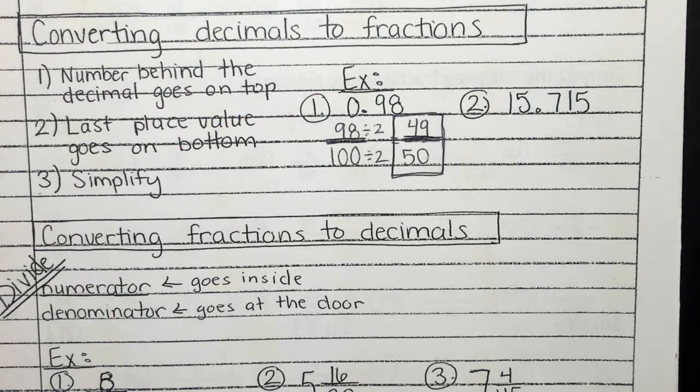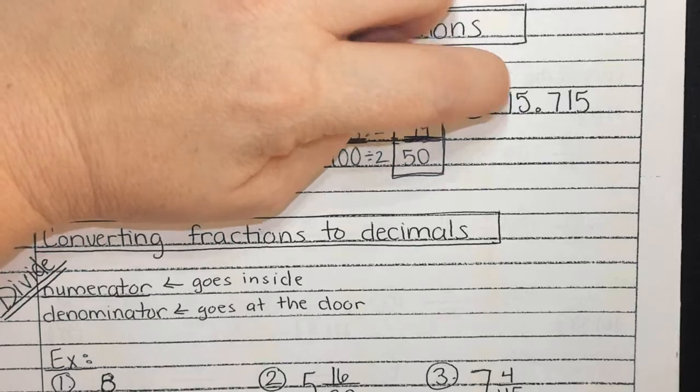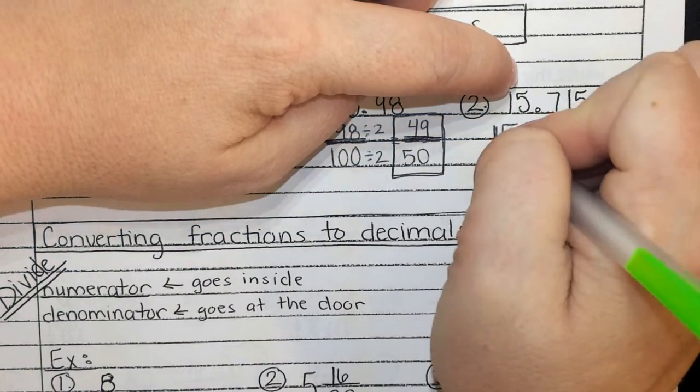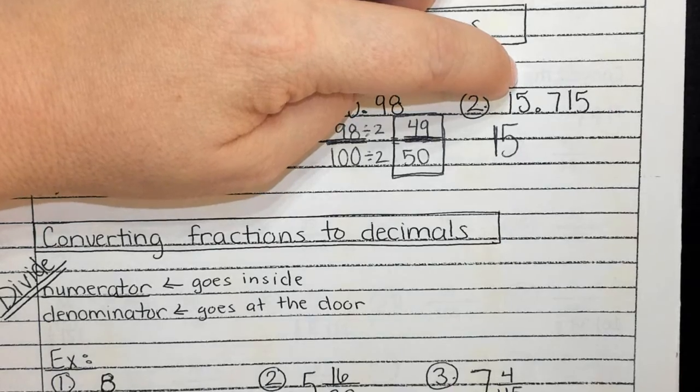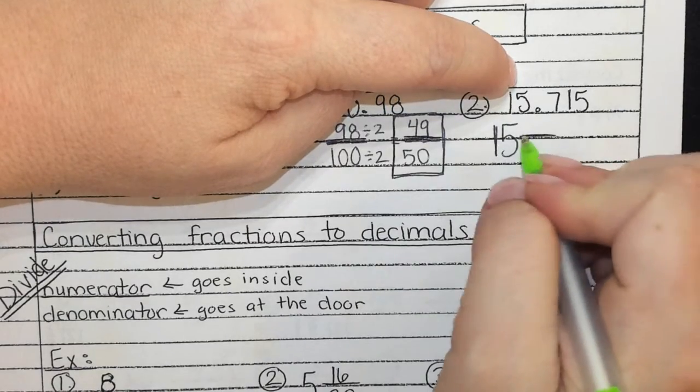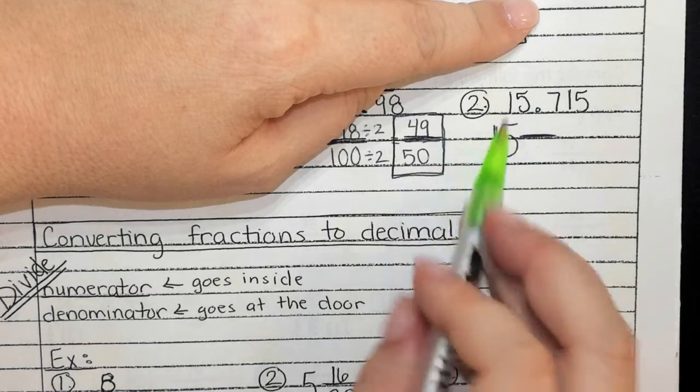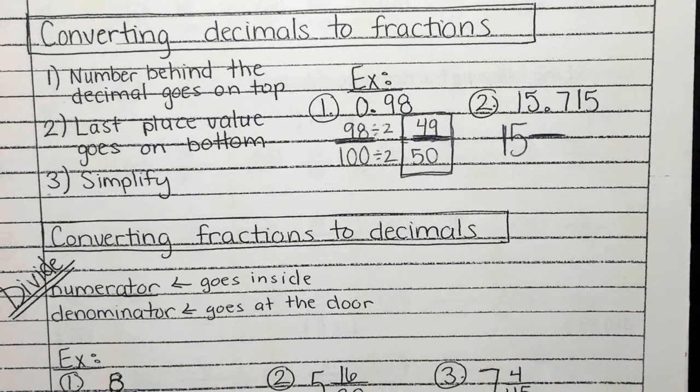All right. Number 2. What do you notice about number 2? Macy? It has a whole number. All right. 15 is in front of the decimal, which means I'm going to write 15 in front of my fraction. Now, guys, I want you to notice 15 should be in the middle of your fraction. So I did it really big, and it takes up 2 lines. All right. The fraction bar should be in the middle of 15. Okay?